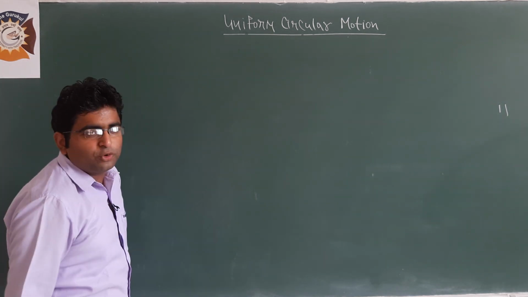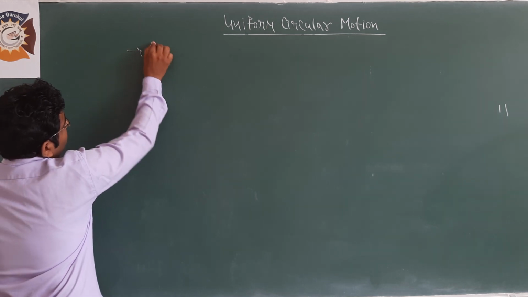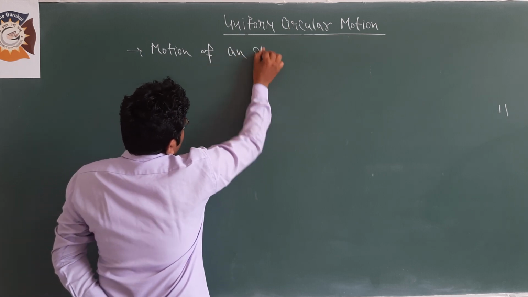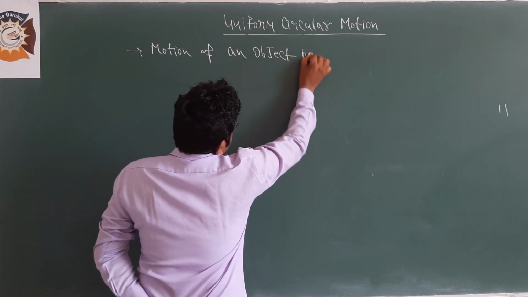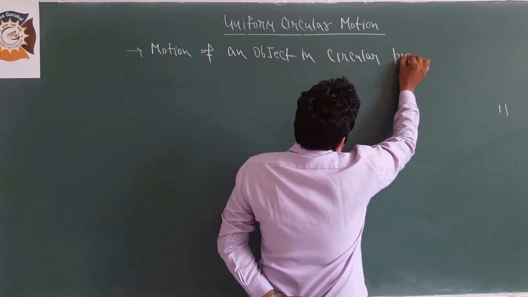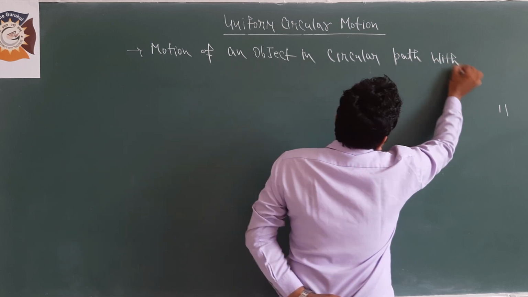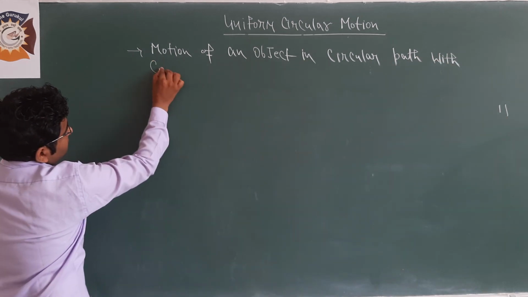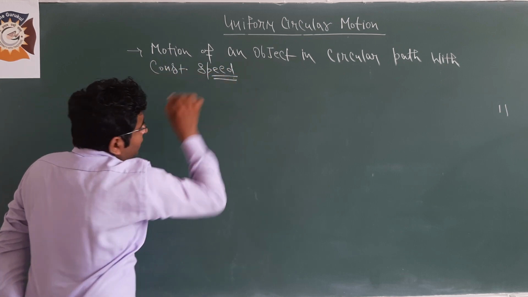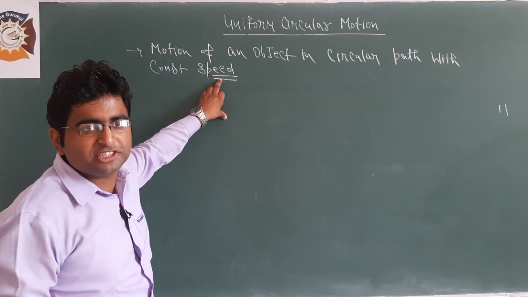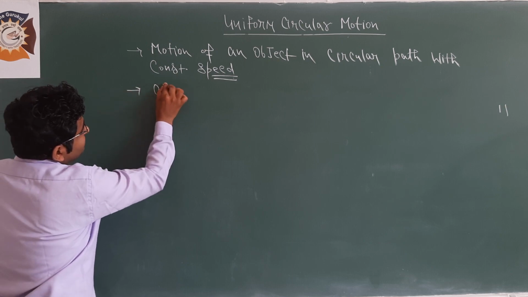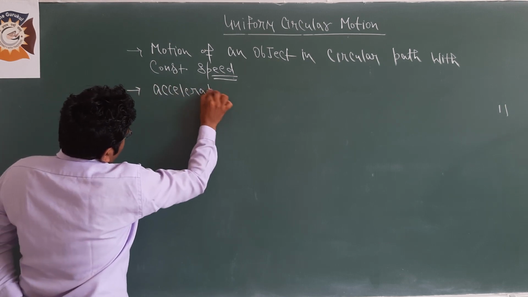So, what is the meaning of uniform circular motion? Motion of an object in a circular path with constant speed. And I am talking about the constant speed, not velocity. And uniform circular motion is accelerated motion.